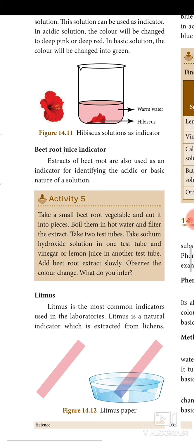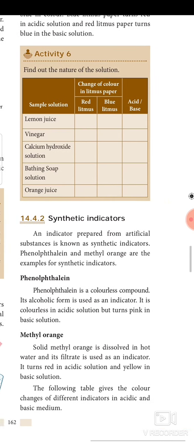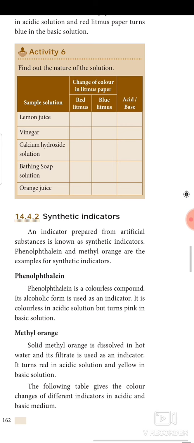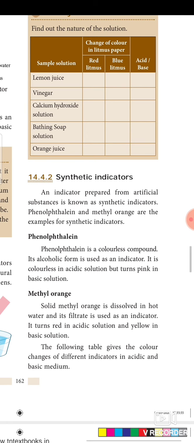Next, synthetic indicators. Chemical indicators. There are few chemical indicators introduced in your lesson. One is phenolphthalein, another one is methyl orange. Phenolphthalein is a colorless compound. Its alcoholic form is used as an indicator. It is colorless in acidic solution but turns pink in base solution. Next, methyl orange. Solid methyl orange is dissolved in hot water and its filtrate is used as an indicator. It turns red in acidic solution and yellow in basic solution.